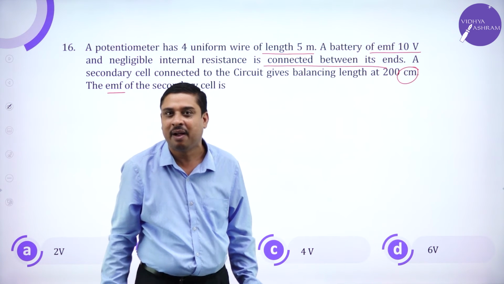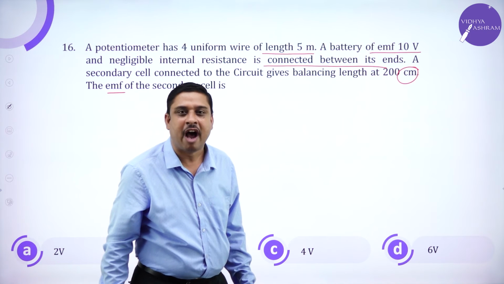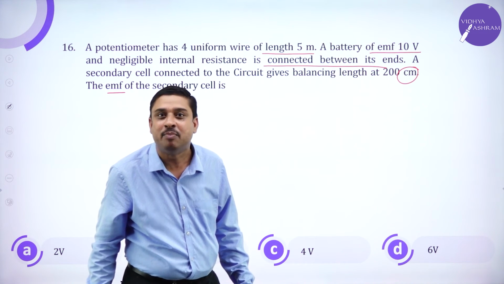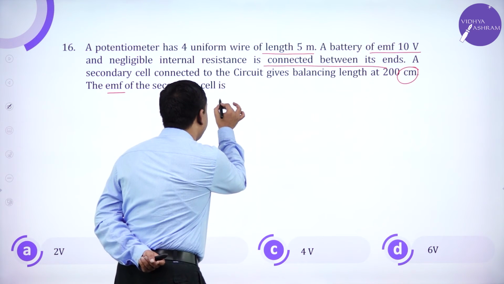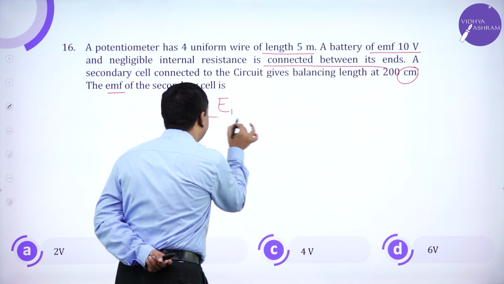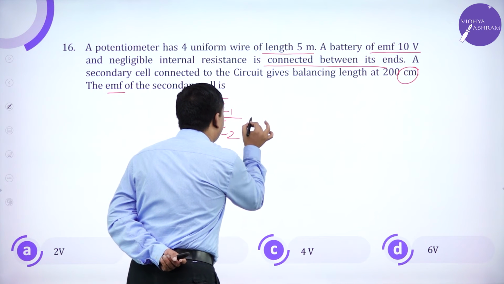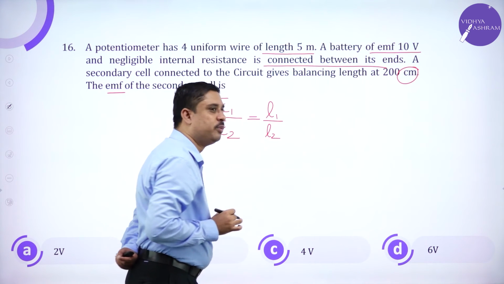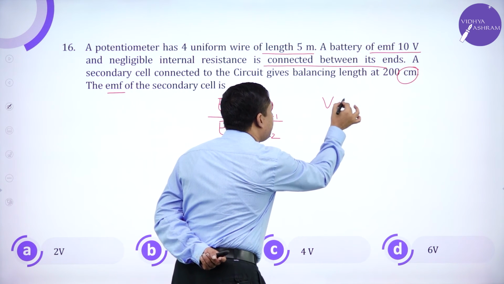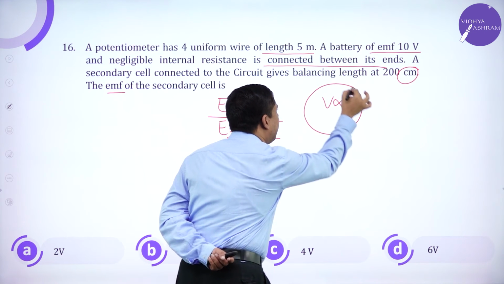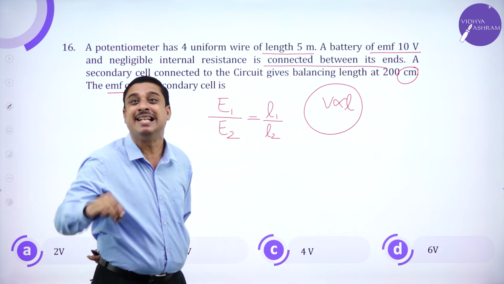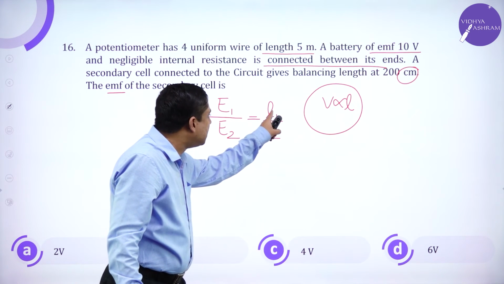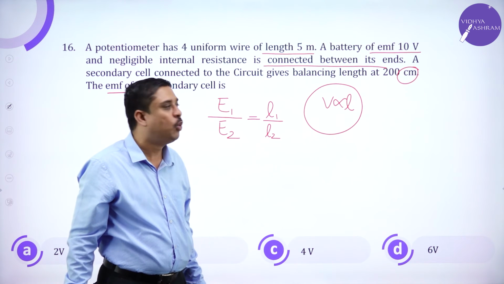Using a potentiometer, you measure the ratio of the EMFs of 2 cells, and by principle we wrote E1 by E2 is L1 by L2. The very basic principle of a potentiometer, V proportional to L, the balancing length. So E1 by E2 equals L1 by L2.